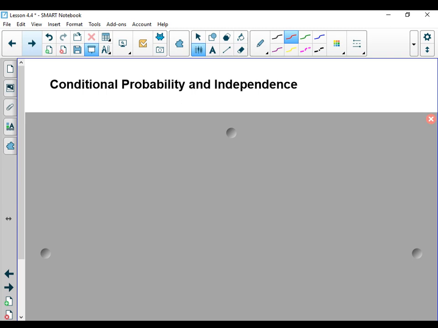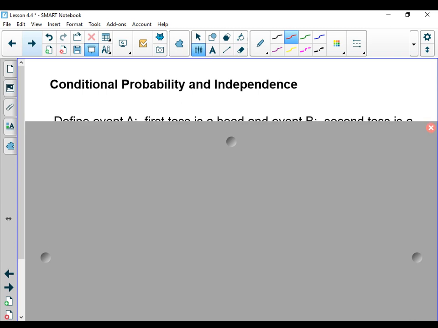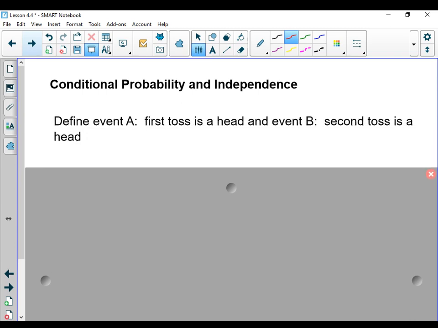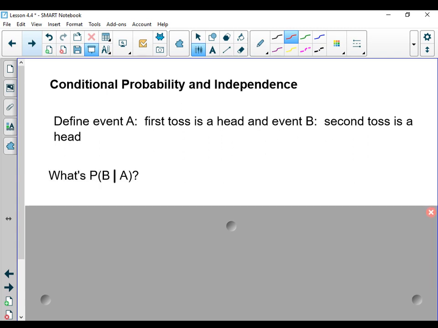Well, conditional probability actually helps us make a decision related to what's called independence. So let's say that I called event A tossing a coin and it coming up heads. Event B is tossing the second time and it comes up heads again. Here's what I want to know. What's the probability of B happening?